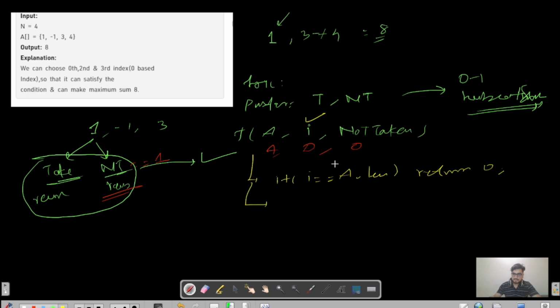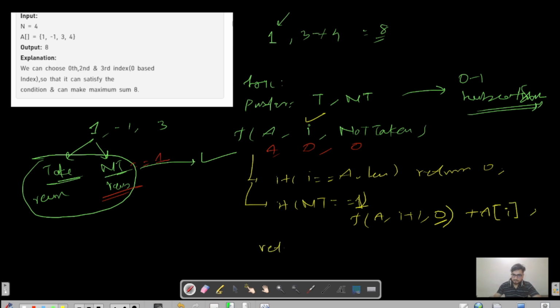Then what did we discuss? If it is not taken, then what will I say here? If not taken is equal to 1, then you have to take it and move forward for the rest of the elements, or to say, recur for the rest of the elements. So I will take it and call the function for a and i plus 1, and not taken, since it is 1 and now I have taken it, I will call for which state? Taken, right? Since we have taken it, we mark it as 0, and since we have taken it, we will have to include that element as well, right?